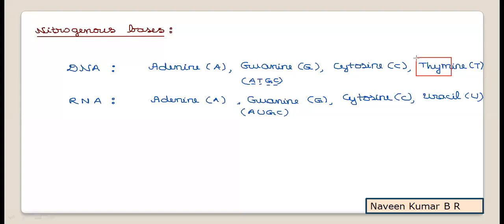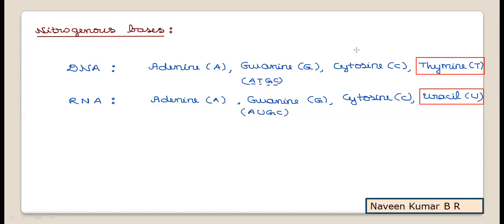So all these are one mark important questions. Everyone knows this, but try to concentrate to avoid confusion. So thymine is the differentiating nitrogenous base with respect to DNA and RNA, which is seen only in DNA and not in RNA. Whereas uracil, again, is the same. It is the differentiating nitrogenous base, seen only in RNA but not in DNA. The remaining three nitrogenous bases are common for both DNA and RNA nucleotides.